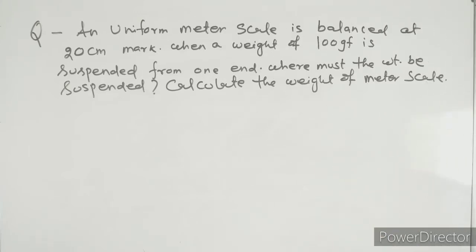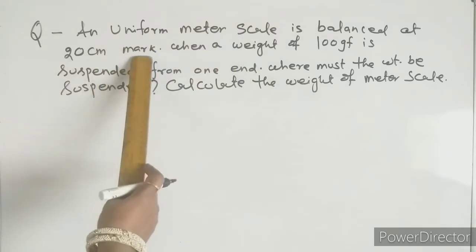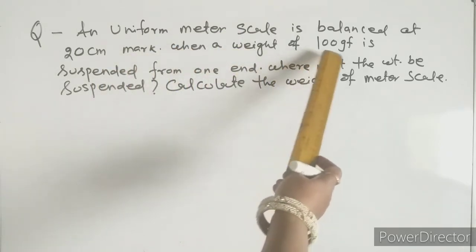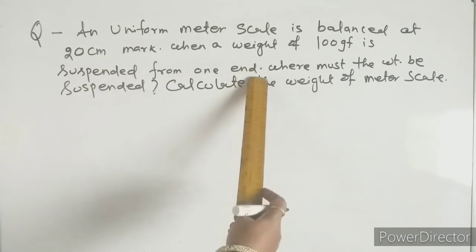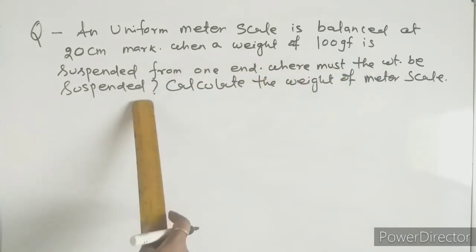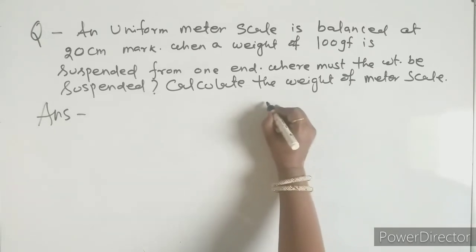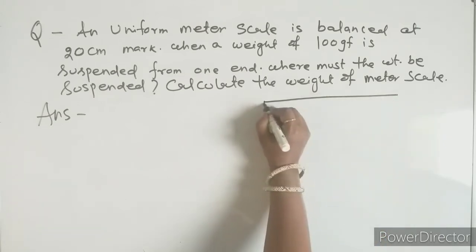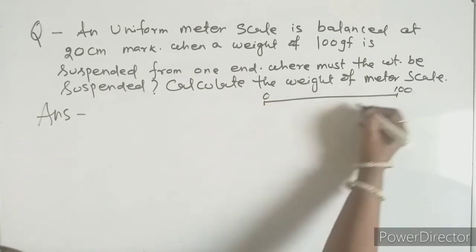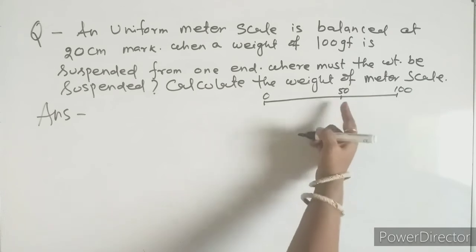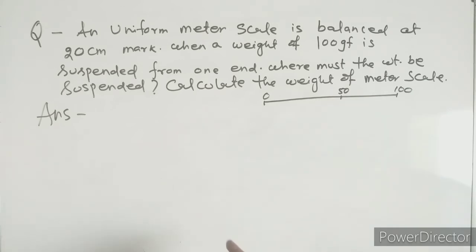Now this is another question. A uniform meter scale is balanced at the 20 centimeter mark when a weight of 100 gram force is suspended from one end. Where must the weight be suspended? Calculate the weight of the meter scale. So I told you, when you read this question, the first step is to draw the diagram. So let me draw the diagram here. This one will be 0 and this one will be 100, and here it is 50, because the weight of the meter scale will be at 50.